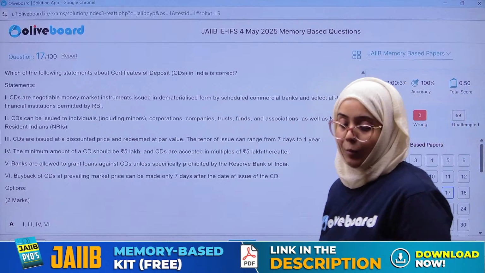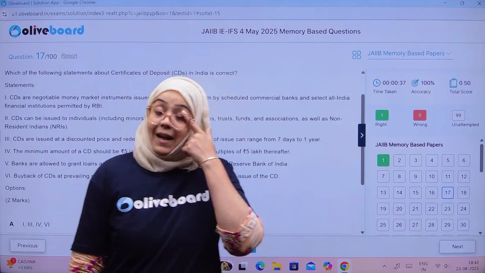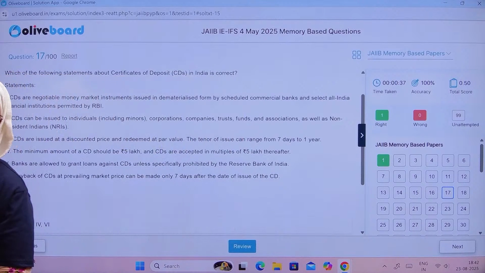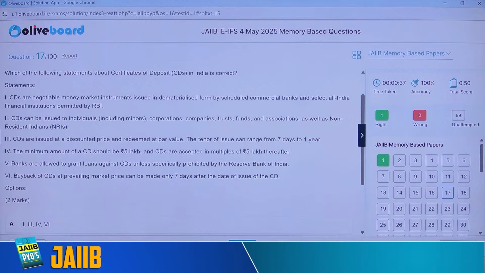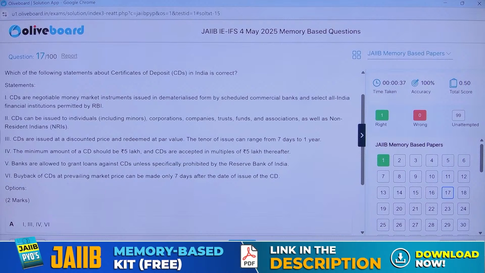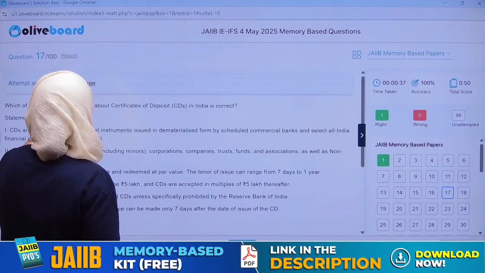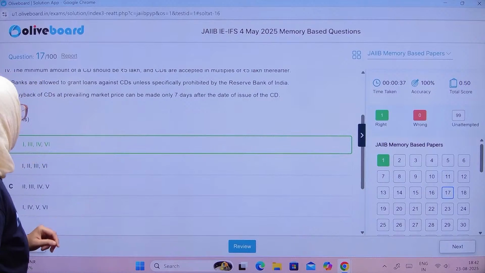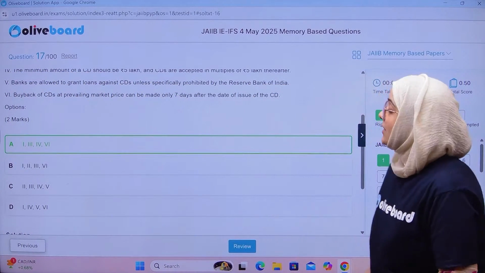So which of the following is the correct statement regarding the certificate of deposit? When we are talking about the correct statements, first, third, fourth and sixth are the correct statements.